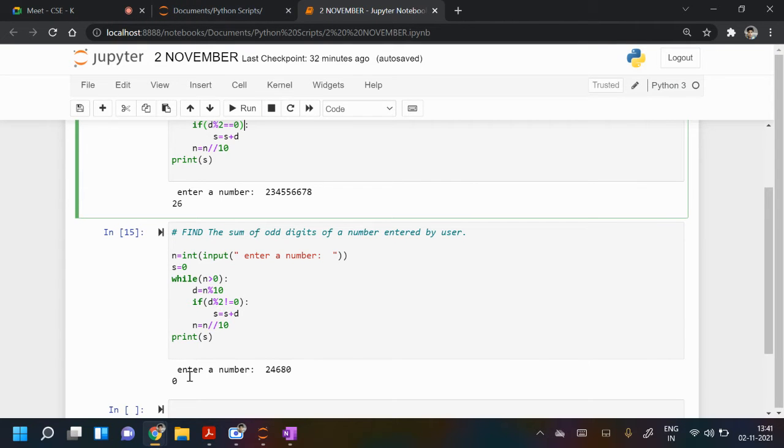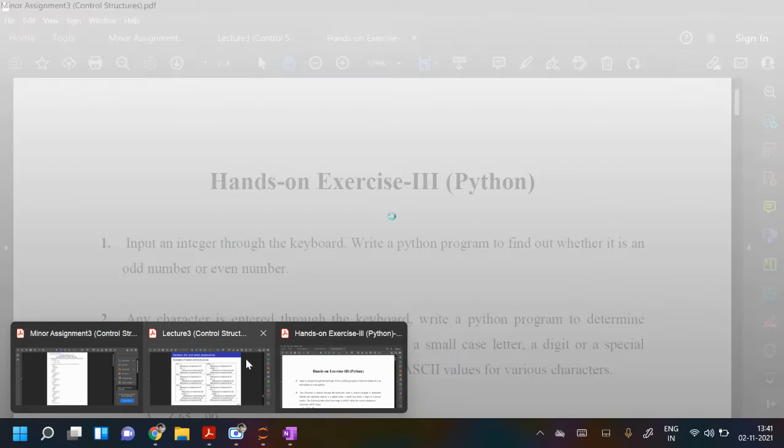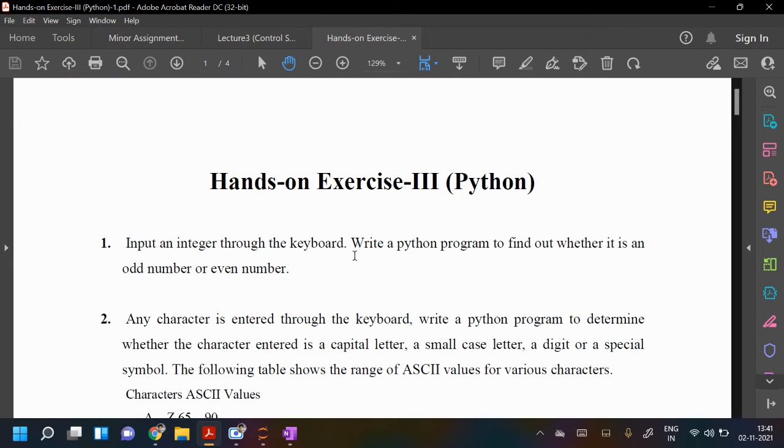So we just have to input a number and check whether it is even or odd.